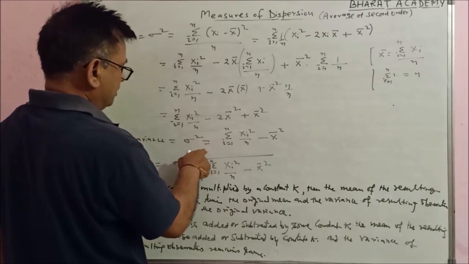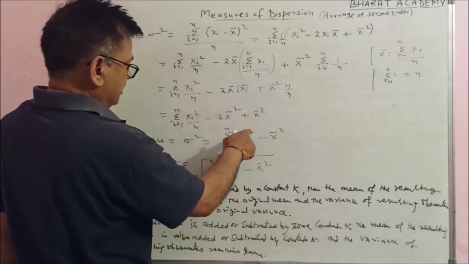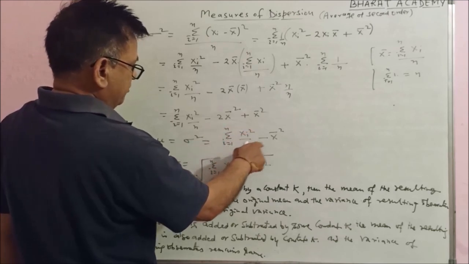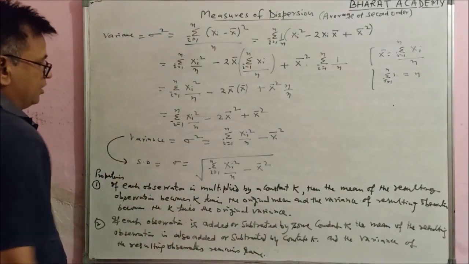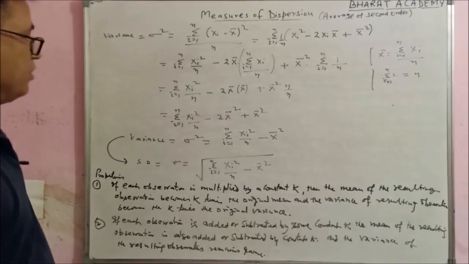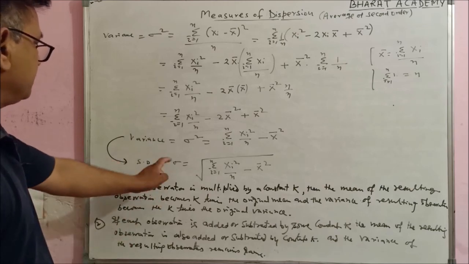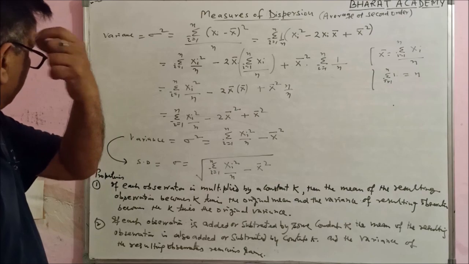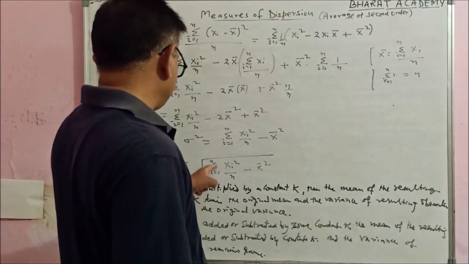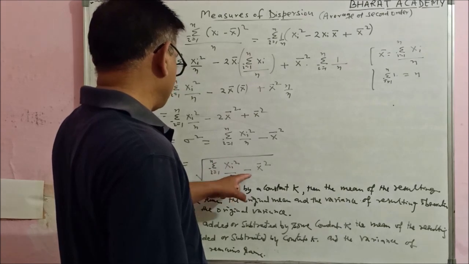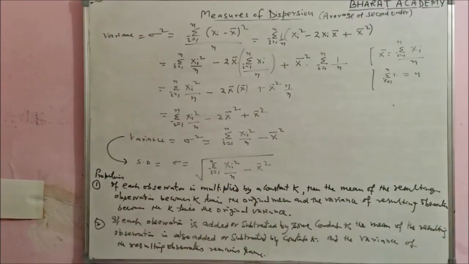So variance sigma square is equal to summation i varies from 1 to n, xi square upon n, minus x bar its whole square. Now the standard deviation is the square root of the variance, you can call it another definition of SD. Square root of variance is called SD. SD will be sigma equal to under root of summation i varies from 1 to n, xi square upon n, minus x bar its whole square. X bar is the arithmetic mean.